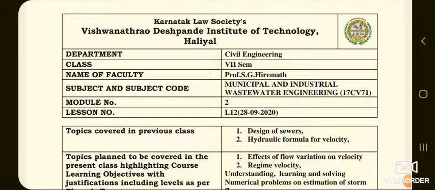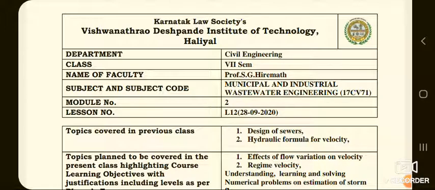If fall is too great, drop manholes are to be constructed to bring down the velocities of flow within these limits. Next one is that for combined sewer, it becomes difficult to achieve self-cleansing velocity at the time of minimum discharge. For this purpose, special forms of sewer should be adopted.